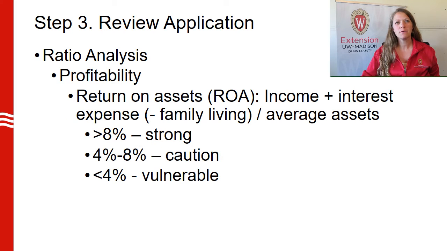Profitability ratios can be used to assess the financial health of the business. The return on assets, or ROA, is what is being earned on total capital investment, or return on the average dollar invested in the business. ROA can be compared to other investments, such as stocks or CDs. ROA greater than 8% is considered strong, between 4 and 8% is in the caution range, and less than 4% is considered vulnerable.